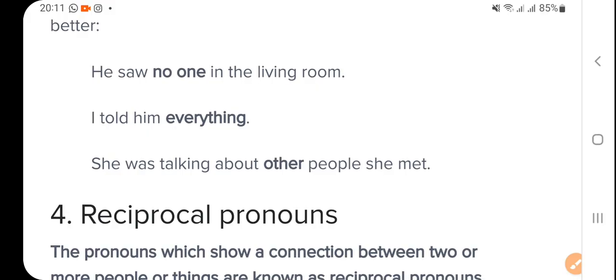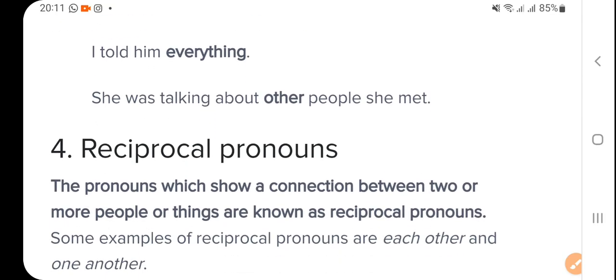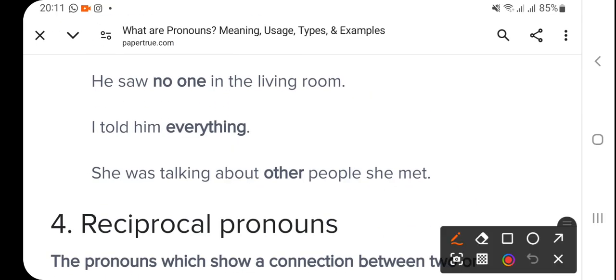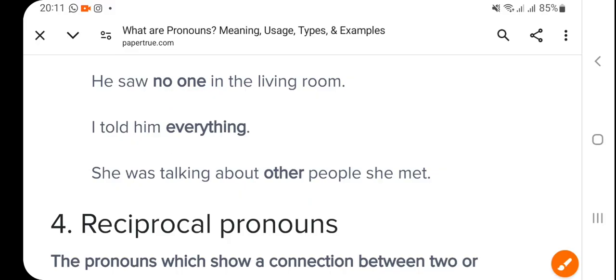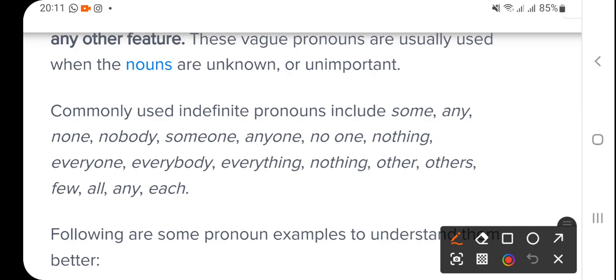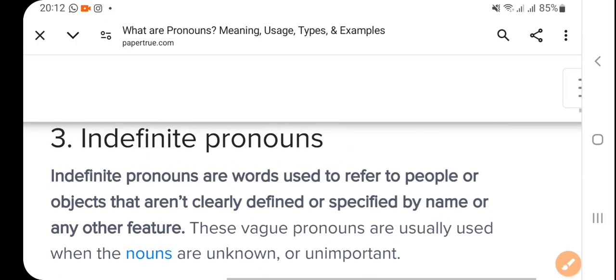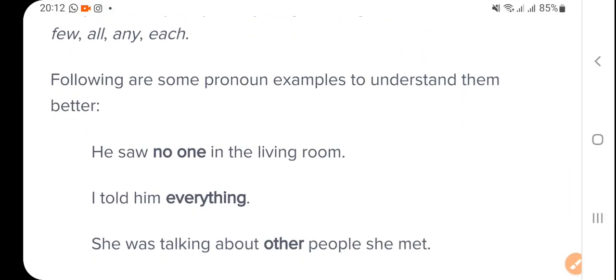He saw no one in the room, then I told everything. So that is no one, for a person, and everything, but it is not clear, other people, right? These are the examples: some, any, none, nobody, someone, anyone, no one, nothing, every. This is called an indefinite pronoun, where the pronoun is not definite.